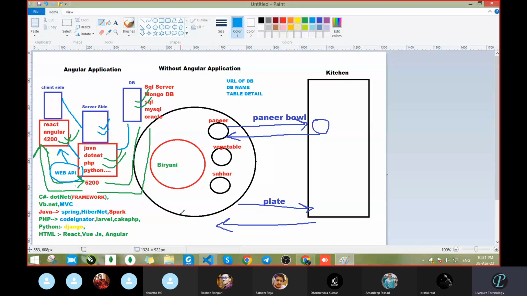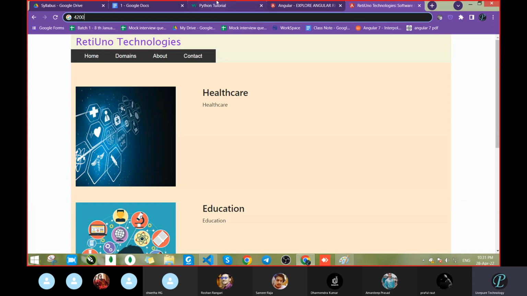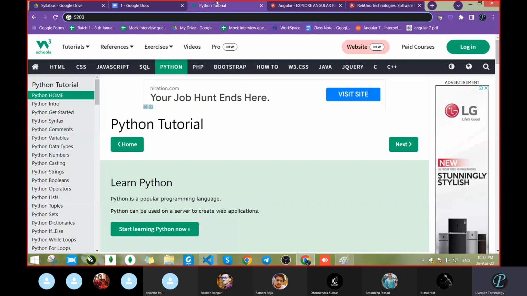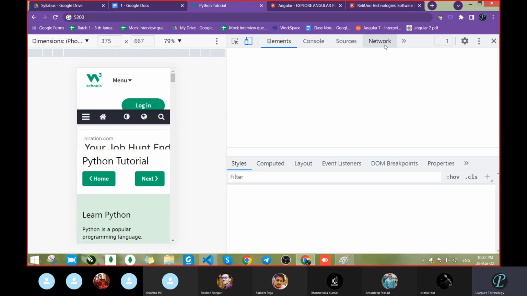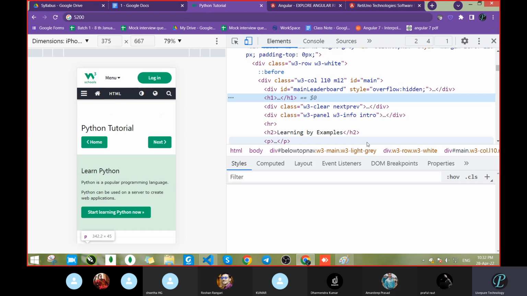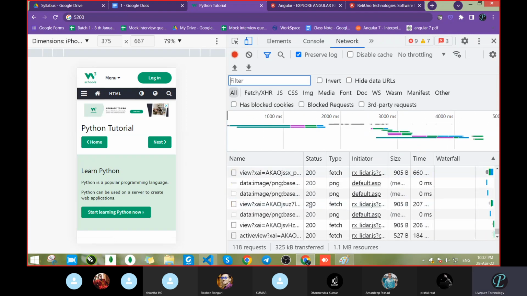Okay, so this is the main thing. We can't see this whole scenario with our eyes on the front, but this is going on in the back. All of these things, where can you look at them? Only in the network tab. In the network tab only you can see how the client and server are communicating. Here you will get all these details.